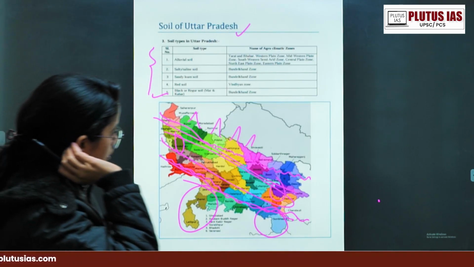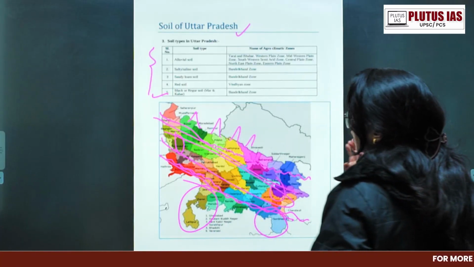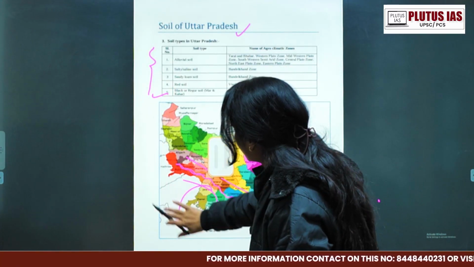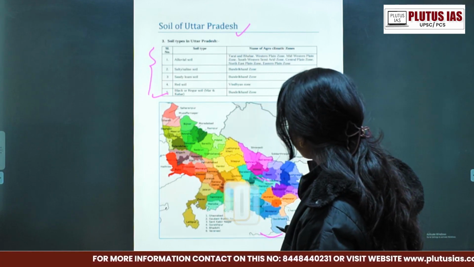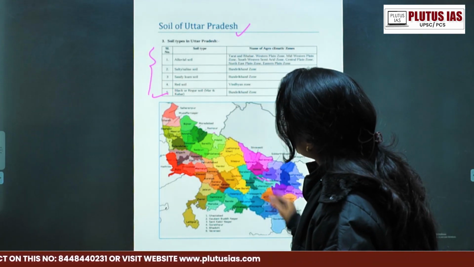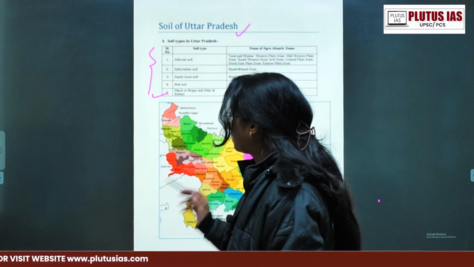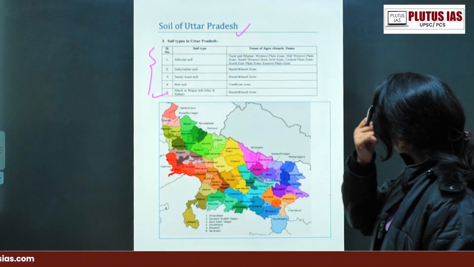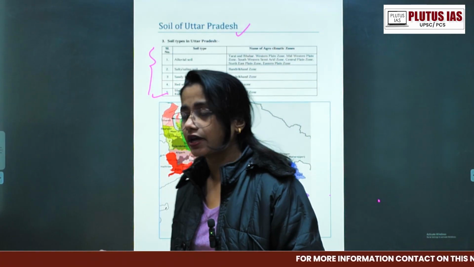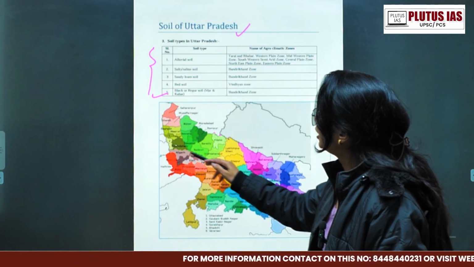So today we are going to talk about how we are going to divide this. Here we get that in the map. If you see, this is a proper map of Uttar Pradesh. The soil of the Bhabar region, or the lower Himalayan plateau or the Shivalik hills, is also made up of sedimentation by the rivers, right? So we are going to talk about alluvial soil.